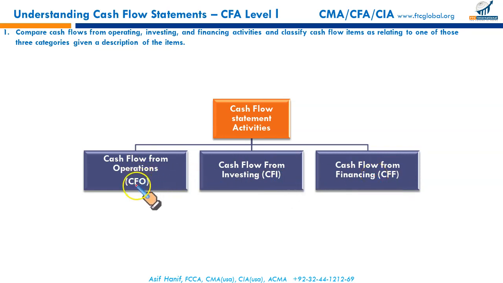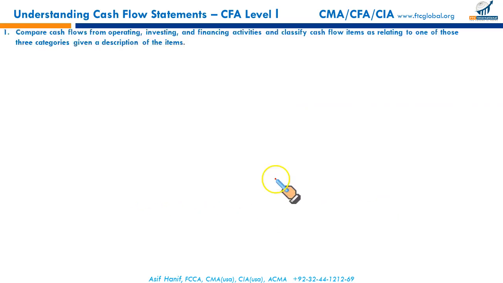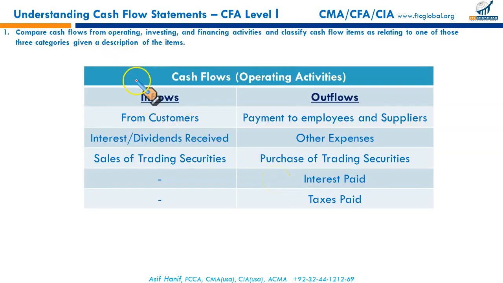What exactly are the cash flows related to operations, investments and financing? Let us see these one by one, because the LOS specifically requires us to know what types of cash flows are in these three categories. So first discussing is LOS 1, cash flow from operating activities. These are the cash flows that are primarily from the business central and ongoing operations: the money received from customers to whom you have sold goods or services, any interest received on deposits on bonds, any dividend received on the equity investment, any sale of trading securities.